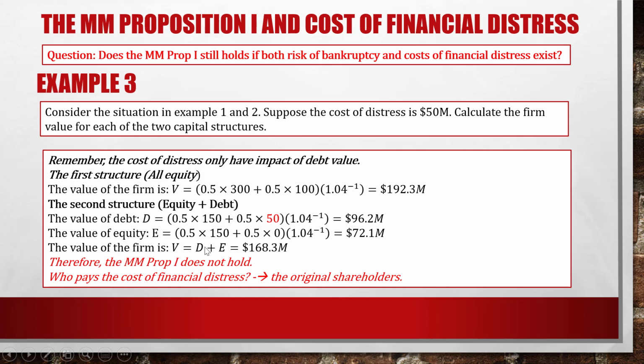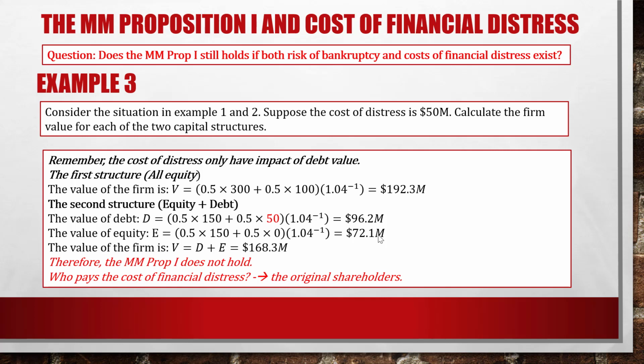And then the value of equity remains the same because the cost of distress doesn't have any effect on equity. So the value of equity is still $72.1 million. And then the value of the firm is the debt value plus the equity value. We got $168.30 million. And of course, this number is different from the firm value in the first structure.